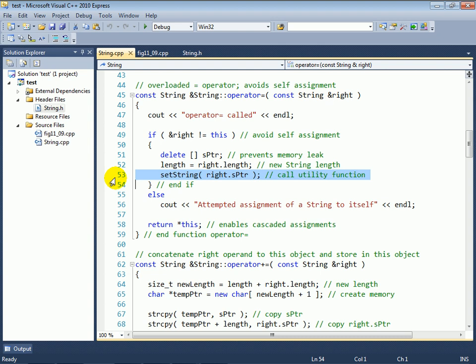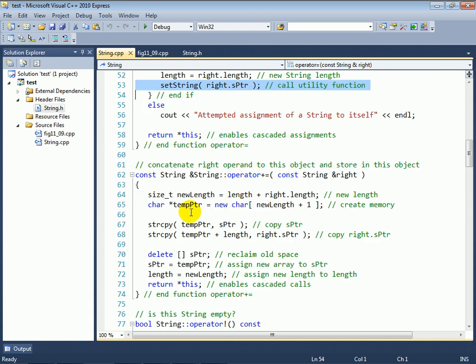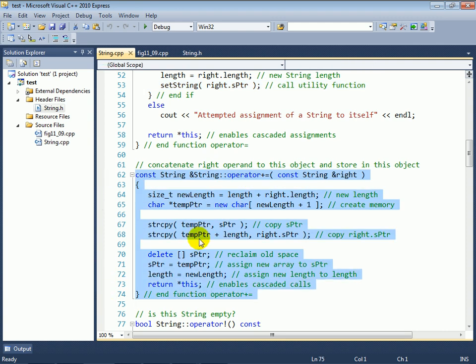except to do the dynamic memory allocation and copying, we call setString, our utility function for that purpose. Here at lines 62 through 74, we have our overloaded plus equals concatenation operator. So let's look carefully at what's really going on with this operator.